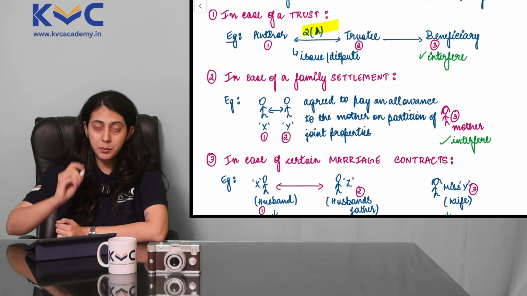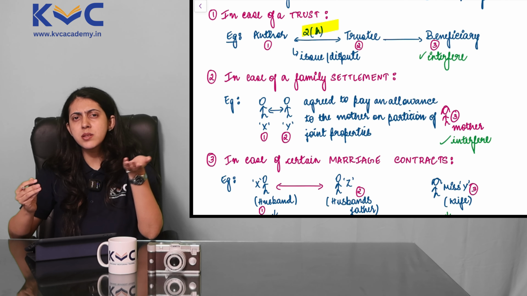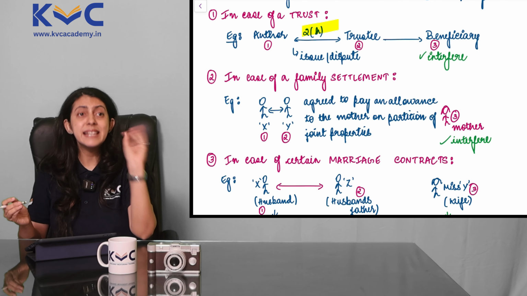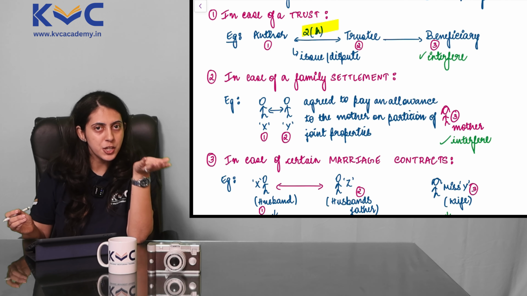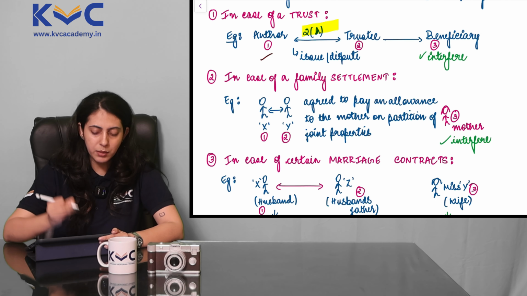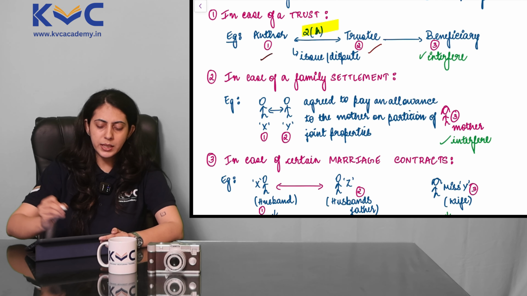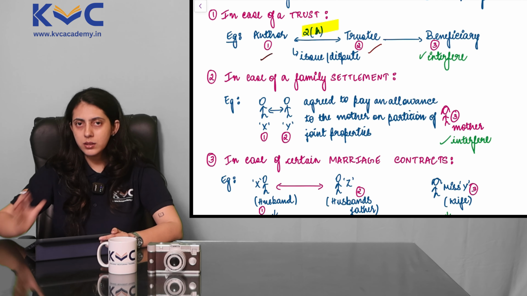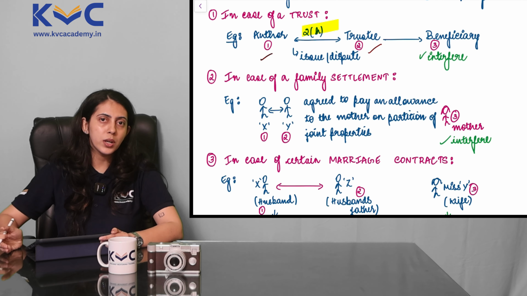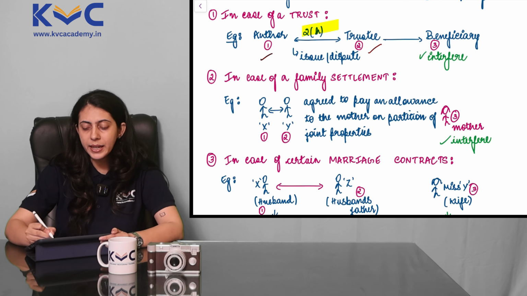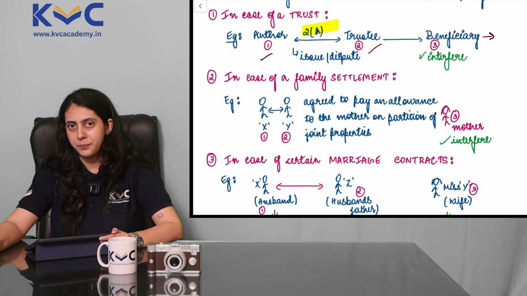Party number 1 being the author. Author is a person who is designated with the responsibility of creation of a trust. So we have party number 1, author, party number 2, trustee. Now these 2 people create the trust, and a trust is an organization which is created for the benefit of a third person, our beneficiary.